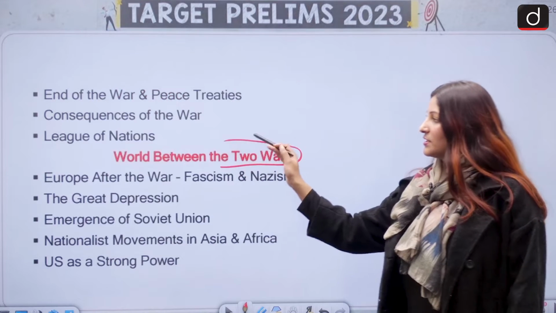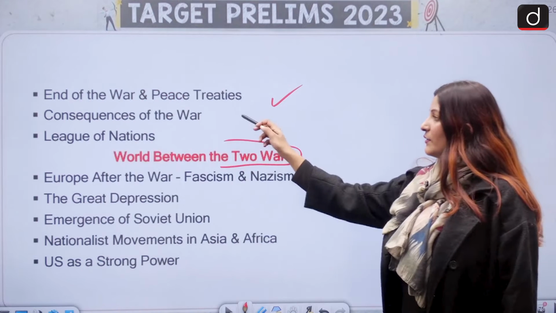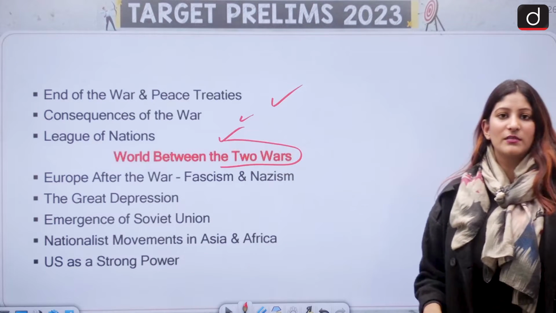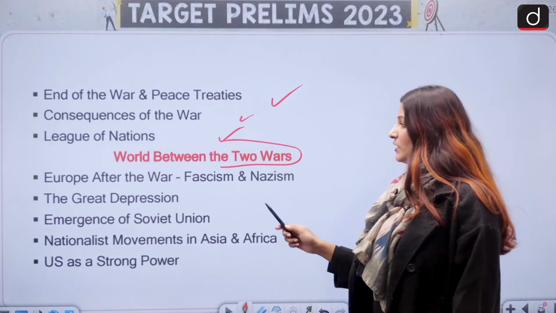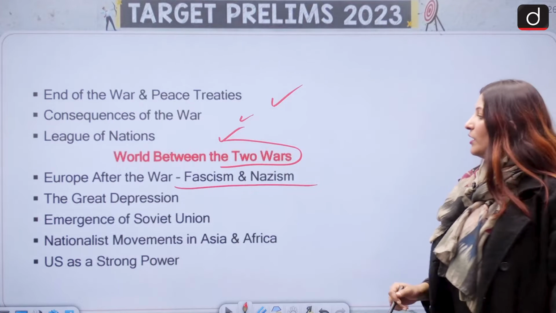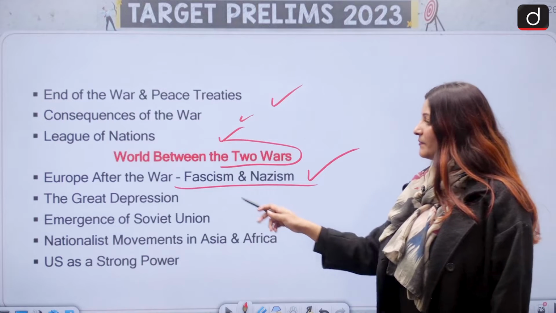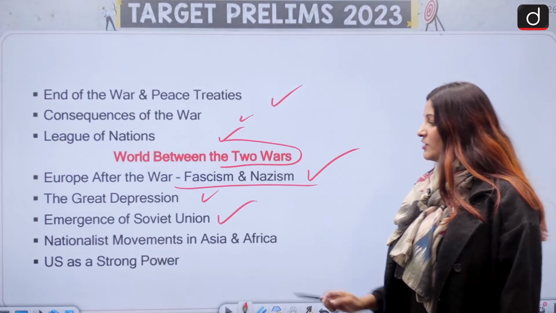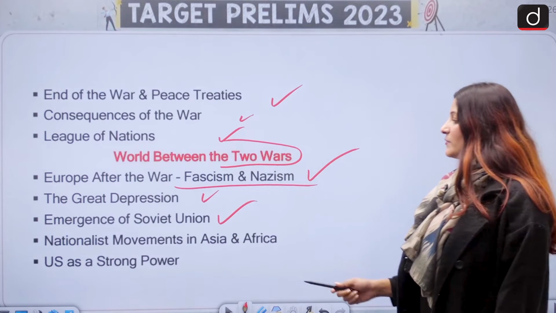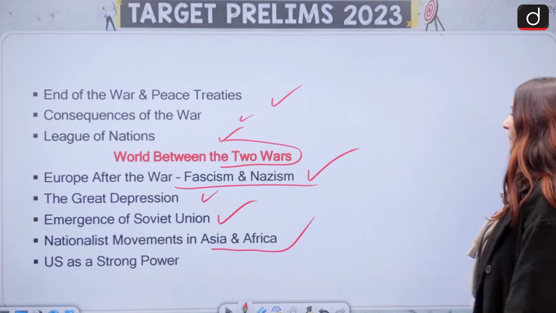war between two wars, this is also important, end of the war and peace treaties are important. Consequences of war and League of Nations, which has gloriously failed to keep peace. European nations after the war, how fascism and Nazism rose to prominence, the Great Depression, how did Soviet Union become Soviet Union, nationalist movement in Asia and Africa and US as a strong power.